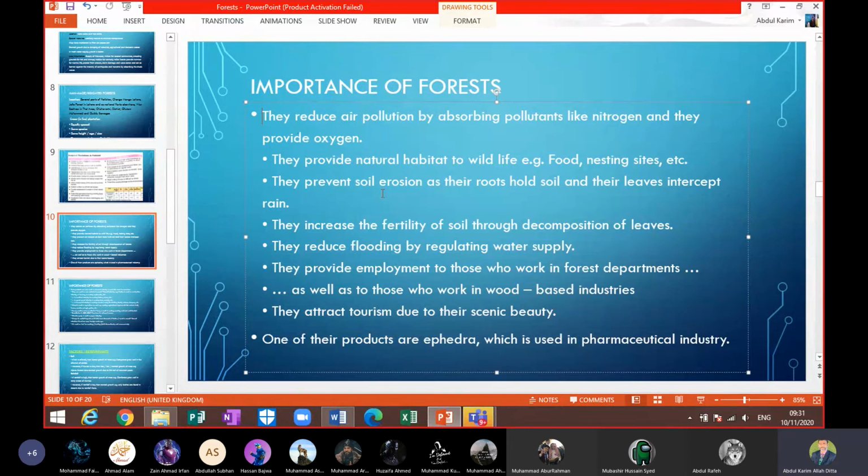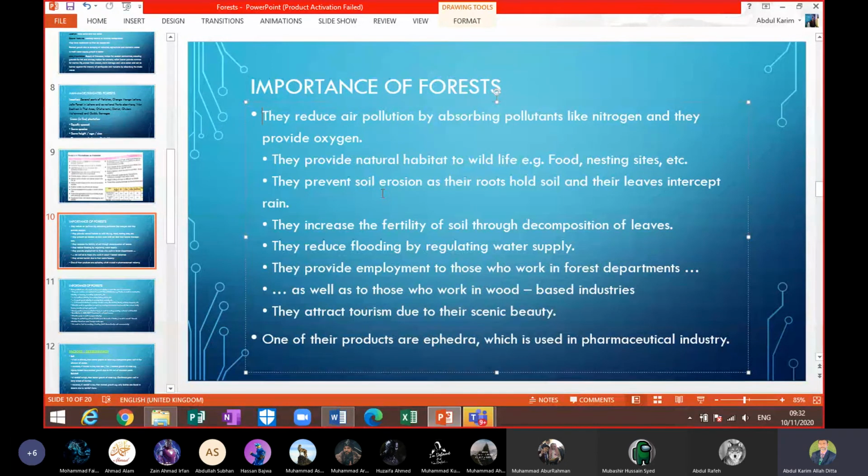And for flooding, they act like barriers. For sound pollution, they also act like barriers, beta. Next point, they provide employment to those who work in the forest departments. We have a proper forest department and people have their jobs. So they are paid by the government, and even we have some private tourist guides. If you visit the north part of Pakistan, these people provide you different facilities, and on provision of different facilities, you have to pay them.